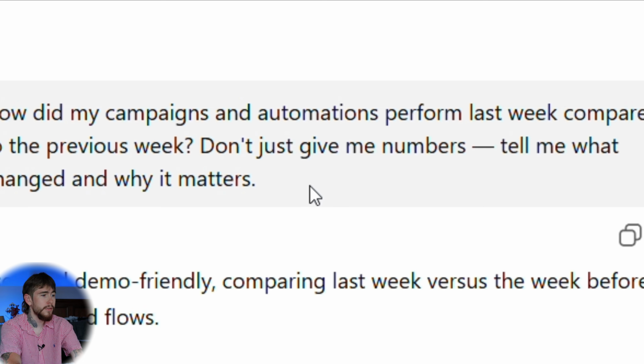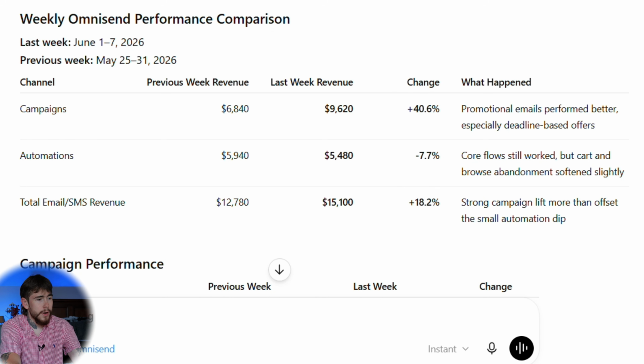Don't just give me numbers, tell me what changed and why it actually matters. The key thing I asked it for there: don't just give me numbers, tell me what it means, because anybody can look at a dashboard and see the open rate went from 28 to 24%. What you actually need to know is whether that's noise or a signal. Whether it's a deliverability issue, a subject line issue, a send time issue, or just a quieter week. And ChatGPT with your live Omnisend data can give you all of that information, and then you can follow up.